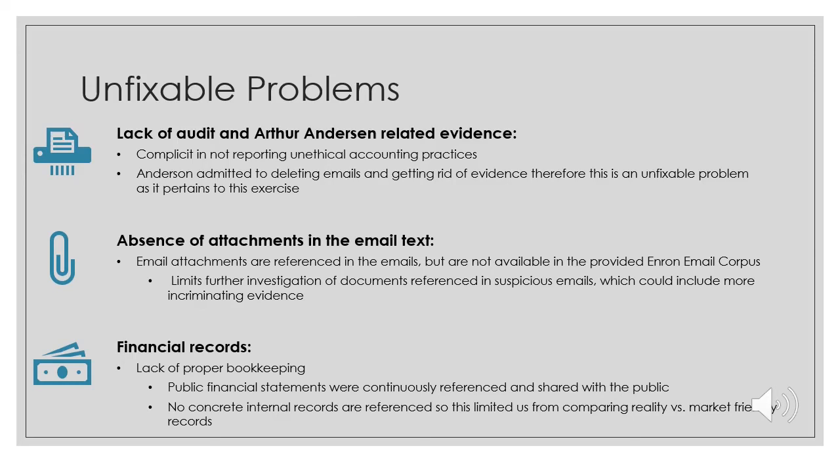The final and third thing that really bubbled to the top for us was the financial records. Throughout the emails, you see that Enron had a lack of proper bookkeeping. Their public financial statements were constantly referenced and shared with the public, but there were not many references within the emails that stated that these are the actual concrete records that they have. In fact, some of the emails that we pointed out about Kaminsky, he's asking for more concrete data, not verbal data, things that really actually state what is happening with Enron and not just the numbers that ultimately match what the stock market wants to see.